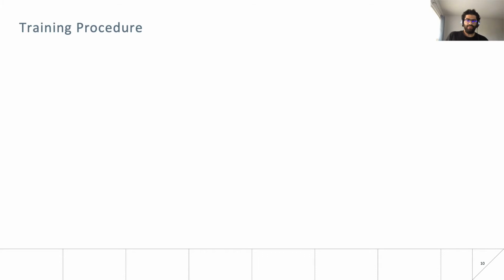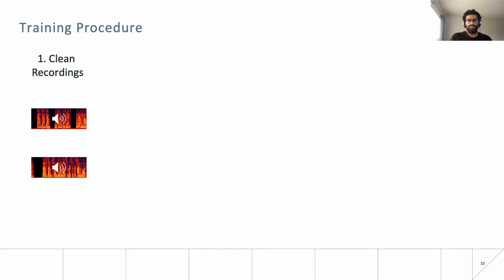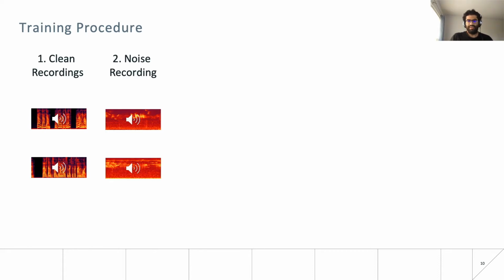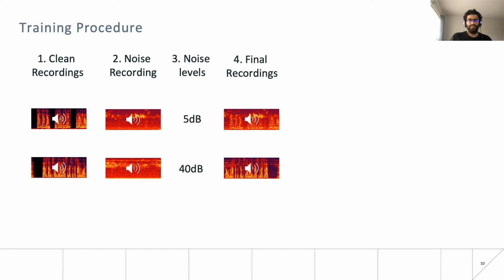So let's have a look at the training procedure in action. We first select two clean recordings from a clean dataset and then choose two noise recordings from the same dataset or from the same class of noises. For example, any two recordings from the class of bird chirping in this given example. Then we choose any two levels of noise and add them at the respective levels to obtain the noise added recordings, which are then inputs to our framework NORESQA.